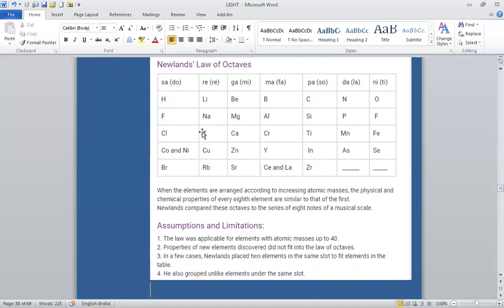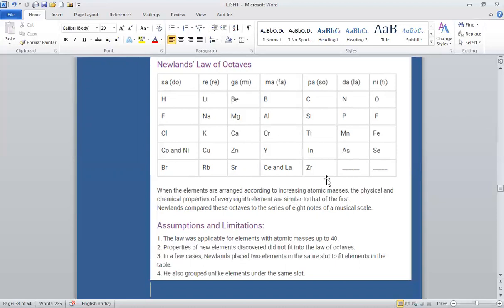He said that when elements are arranged in order of their increasing atomic weights, the properties of the eighth element, starting from any given element, are a repetition of the properties of the first element. He started with hydrogen, having the lowest atomic mass, and ended with thorium, which was the 56th element known at that time.